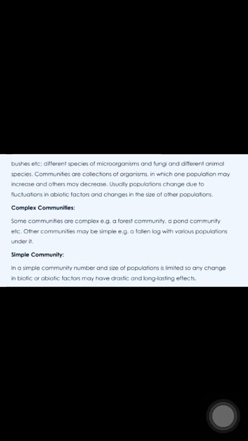A simple community is any community which is present in a single area or with a limited number of organisms. But when we are talking about a complex community, that means there are a number of different types of plants, microorganisms, and animals. There are a number of different populations.